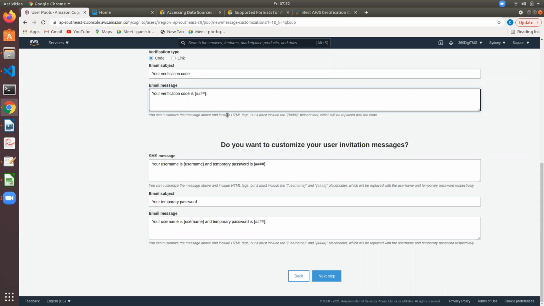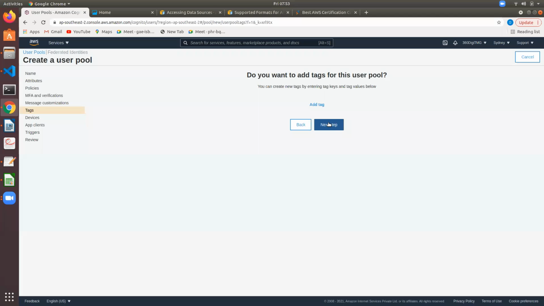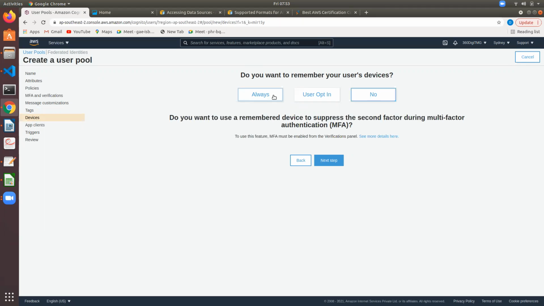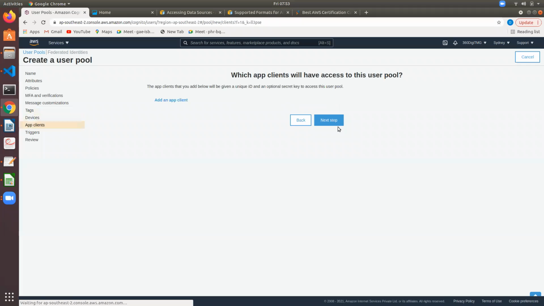So if you forgot your password and you want to log into the web page, using a verification code you can verify. Or if you are registering for the first time, then there will be a verification code sent to your phone or email. So all these things. Next step: do you want to remember user devices? Always, let's say, then it requires multi-factor. So let's say no. Next step.